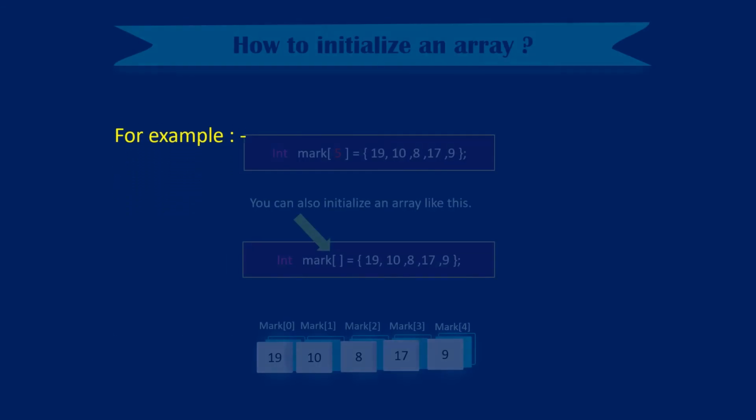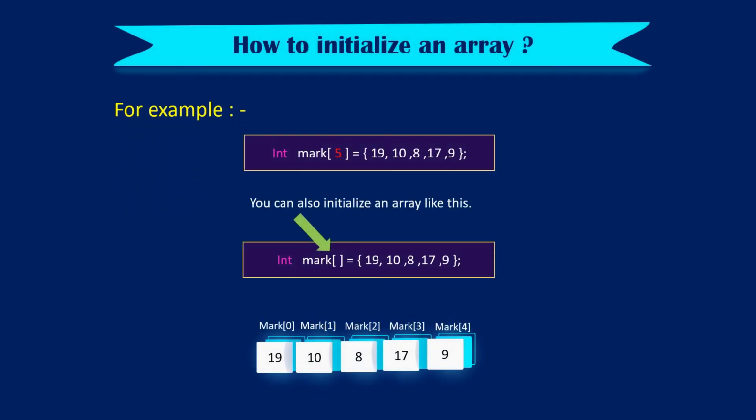Next we discuss how to initialize an array. It is possible to initialize an array during the declaration. For example, int mark[5] = {19, 10, 8, 17, 9}. You can also initialize the array like this: int mark[] = {19, 10, 8, 17, 9}.